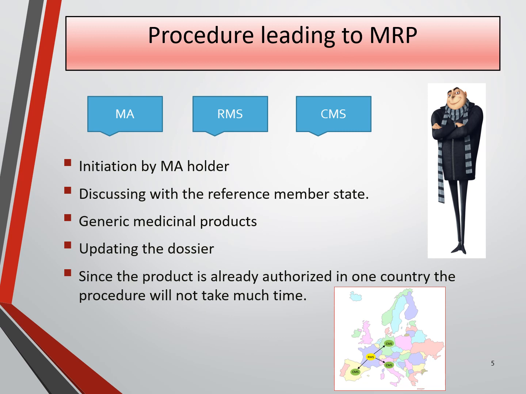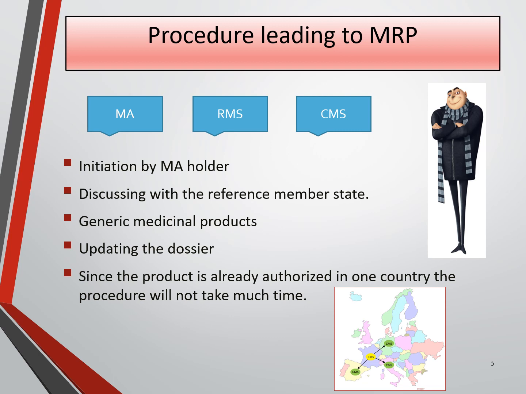Within 90 days of receipt of a valid application, the RMS will provide the assessment report together with approved summary of product characteristics, labeling and package leaflet to the concerned member state and the marketing authorization holder. Within 90 days of the receipt of these documents, the CMS shall recognize the decision of the reference member state and approve the summary of product characteristics, package leaflet and labeling by granting a marketing authorization with the harmonized summary of the product.